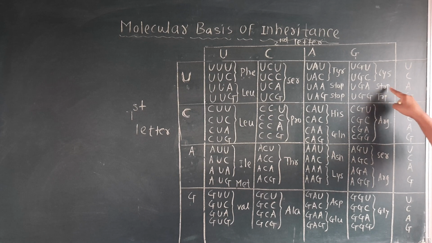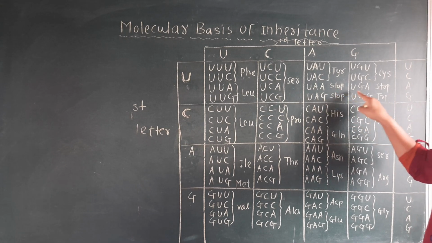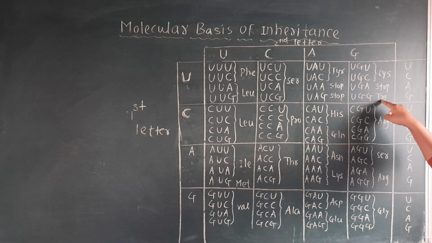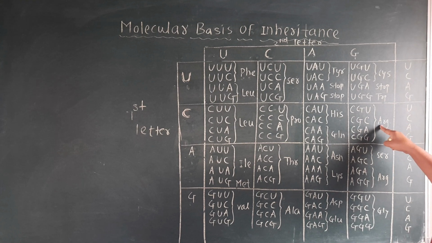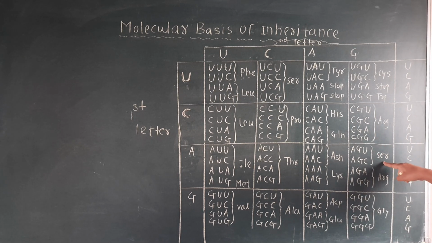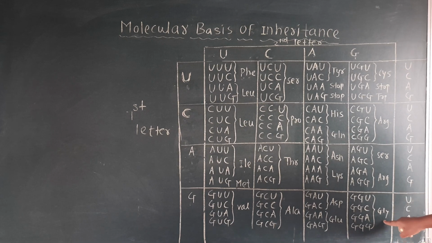See, three stop codons are there, UAA, UAG and UGA. TRP tryptophan, then ARG arginine, serine, arginine, glycine.